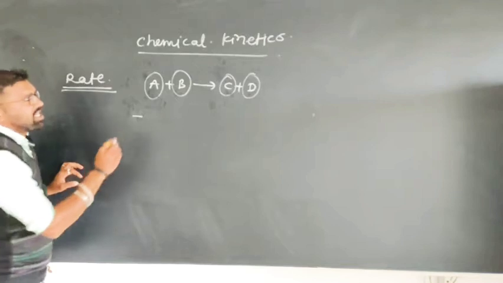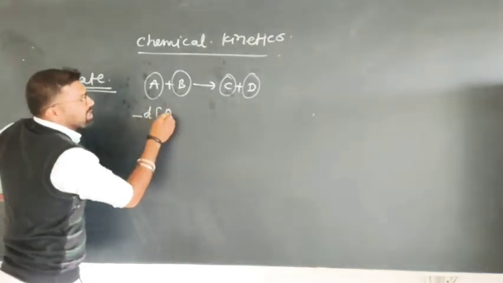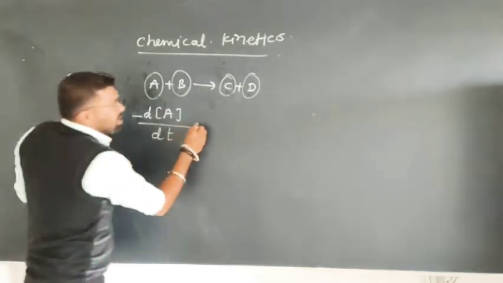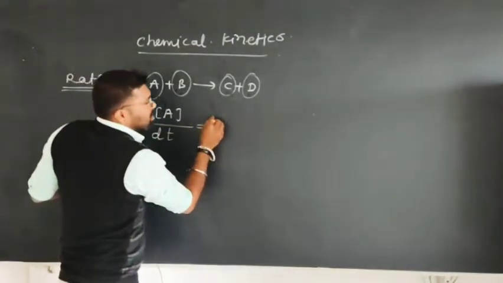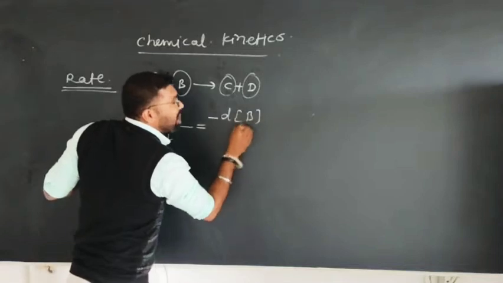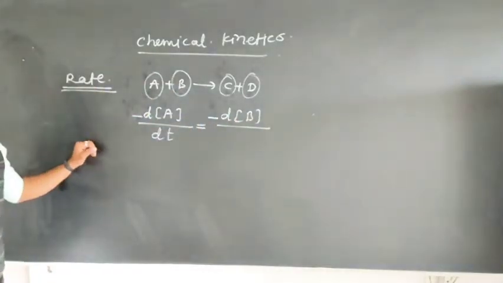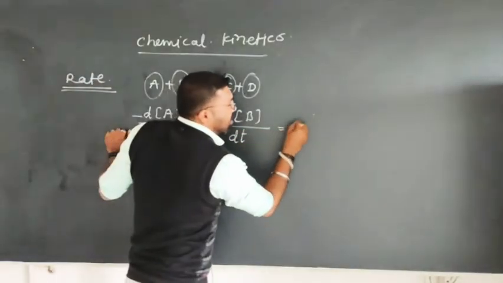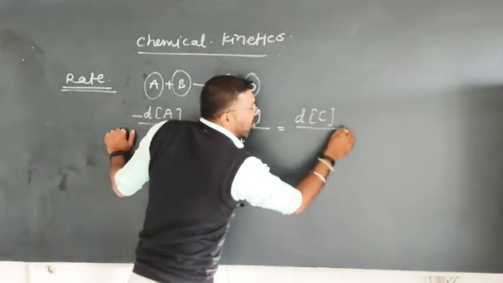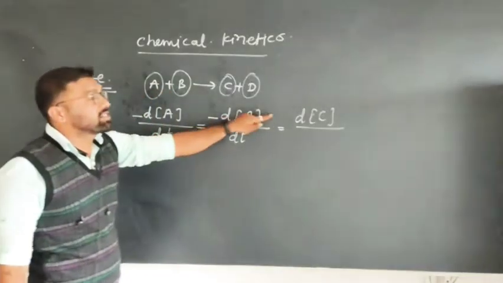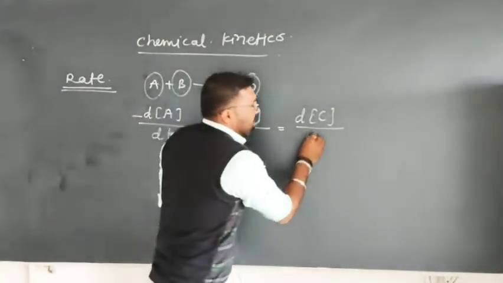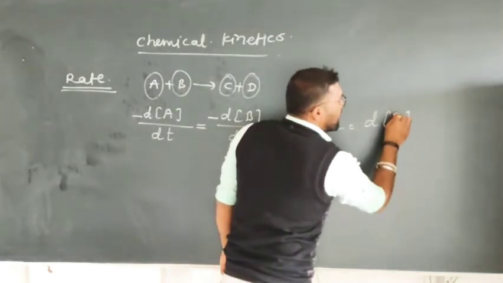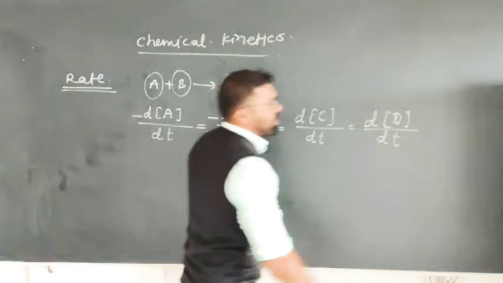Suppose I write in a general way, the rate, that means decrease in concentration of A with time, right, is equal to, okay, minus, why minus? Because it is also a reactant. Decrease in concentration of B with particular time, right, is equal to increase in concentration of C. Now there is no negative sign in terms of a product, right, with time, is equal to increase in concentration with time.